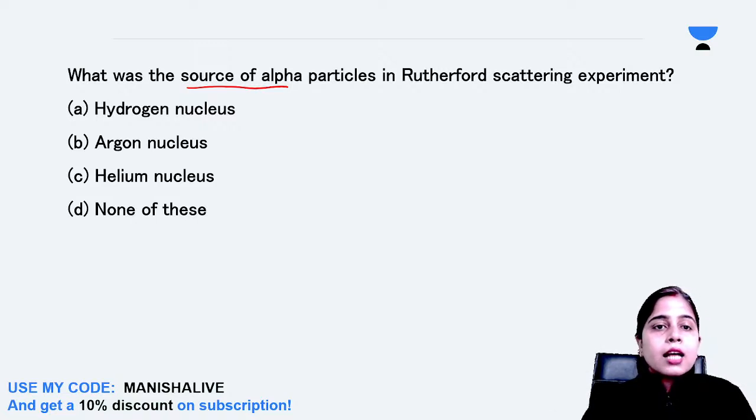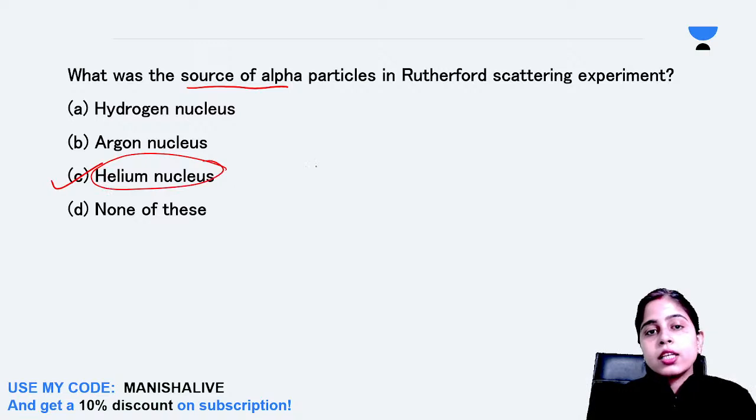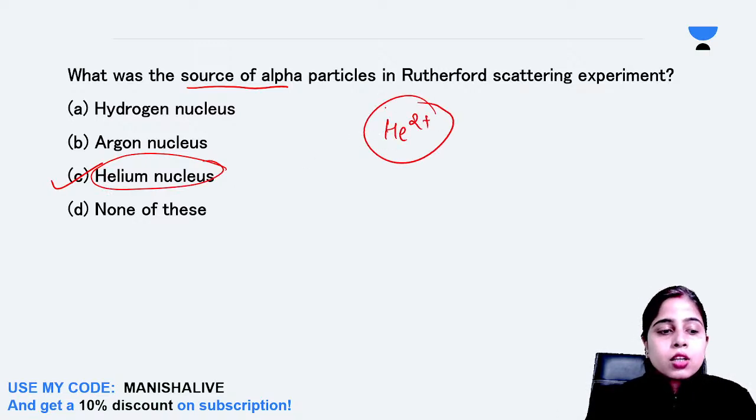Okay. So what is the answer to this question? Please everyone tell me. So very good, Peregrine Falcon, very good. So option C is the correct answer. The source of alpha particle was the helium nucleus, He2+, because both the electrons are lost, so helium nucleus is the source of alpha particle.